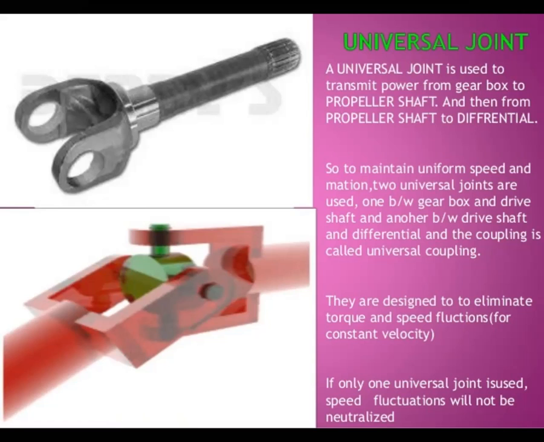Right? So this is the main function, the main unit of this. The universal joint will be provided to avoid the fluctuations and avoid the other acting forces on the vehicle. It will consider and release the forces which are acting on this.